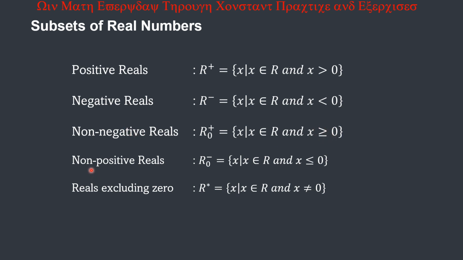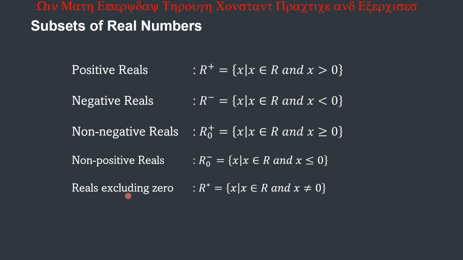Then we have also the non-positive real numbers, where x is less than or equal to 0. Again, the greatest number in the set of non-positive reals is 0, while in the set of non-negative reals, the smallest number is 0.